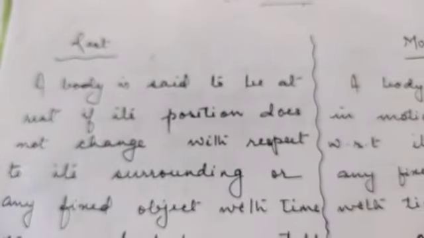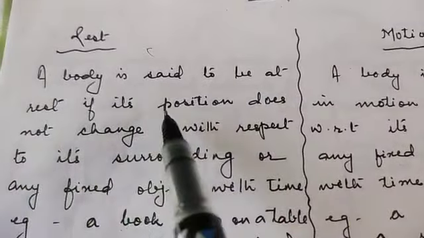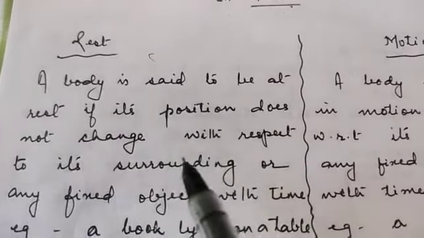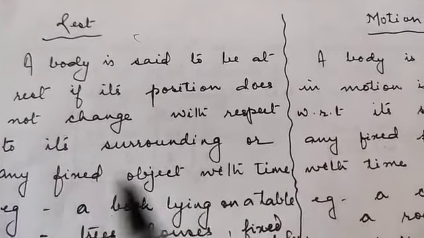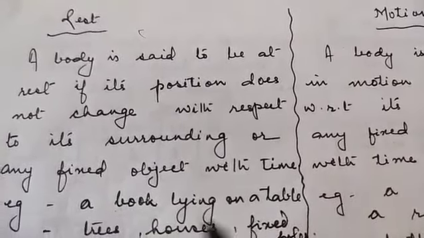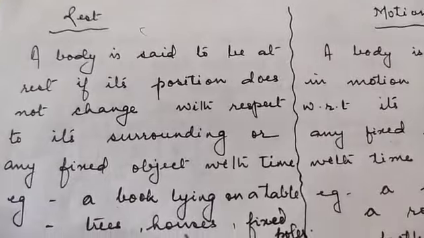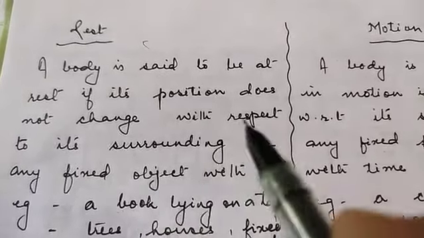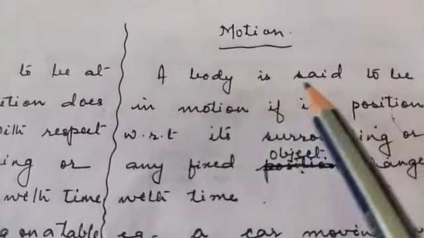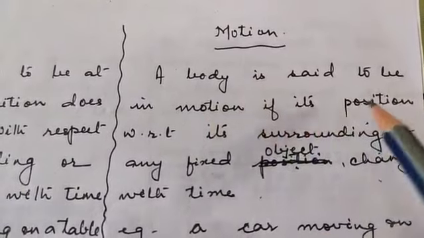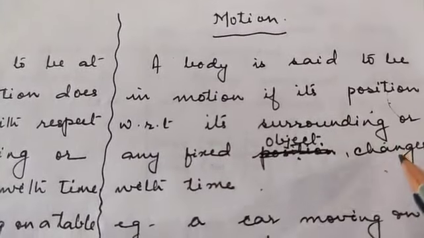So how do we define rest? We define rest as: a body is said to be at rest if its position does not change with respect to its surrounding or any fixed object with time. Examples we can give are a book lying on a table, trees, houses, fixed poles, the TV tower, the electric pole. All these things are at rest. Now coming to motion. What is motion? A body is said to be in motion if its position with respect to its surrounding or any fixed object changes with time.